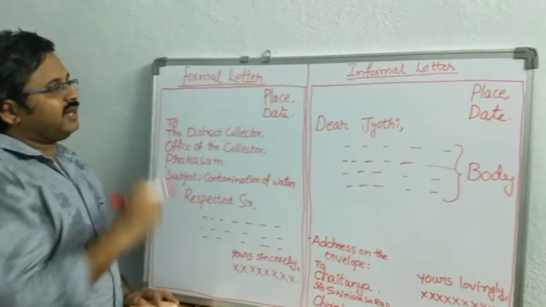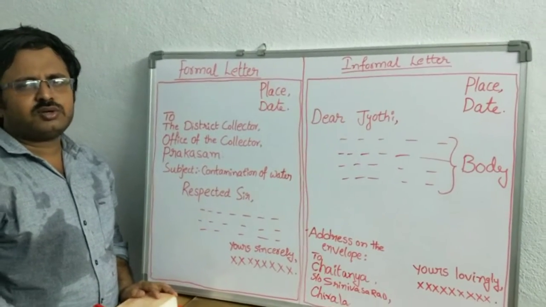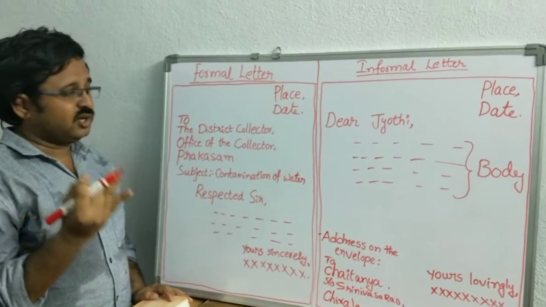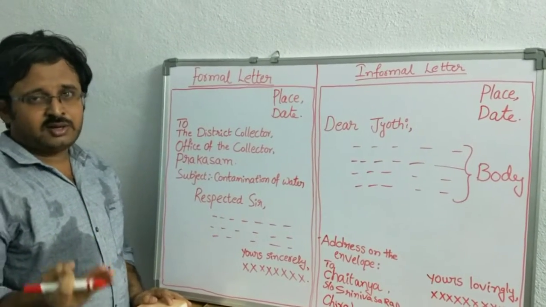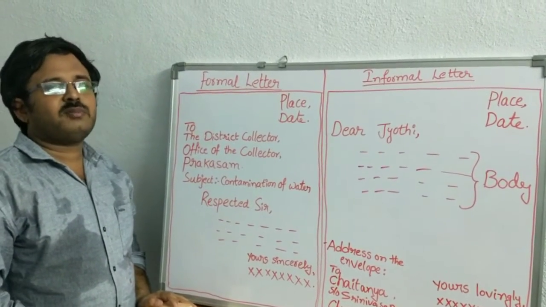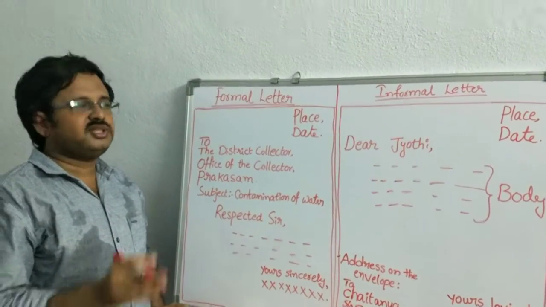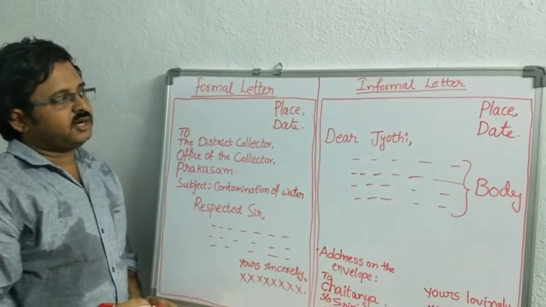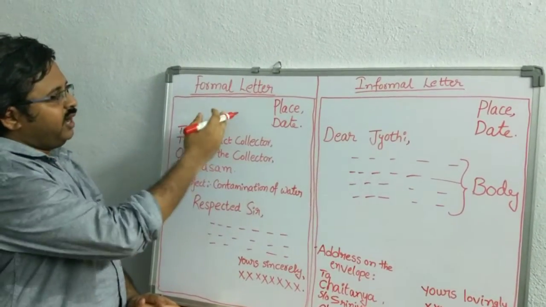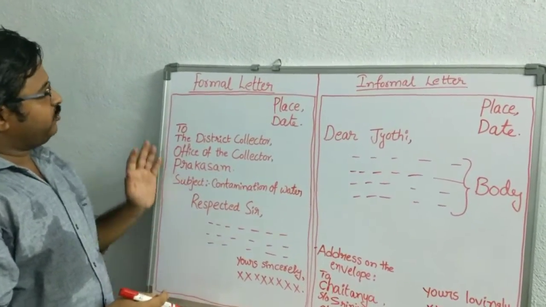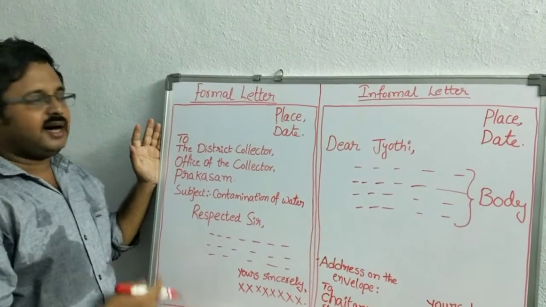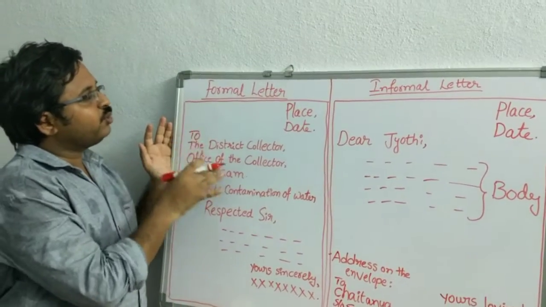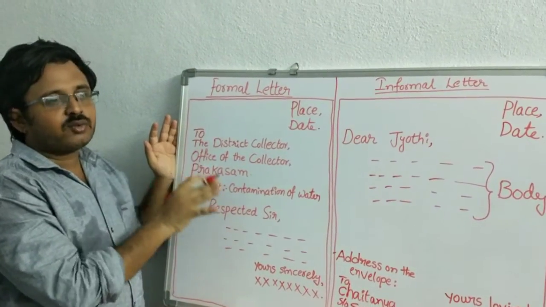Next question, letter writing. Generally we say there are 2 types of letter, but we have 4 types: letter to a teacher, letter to an official, letter to an uncle, and business letter. But most probably in our curriculum, they prefer 2 types of letter. First one, letters to officials, and personal or informal letters. First one, have a look at this formal letter. For example, to the District Collector, I am writing about the contamination of water. So it's a purely formal letter, a letter to an official.